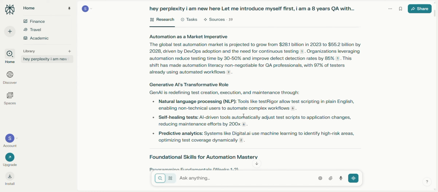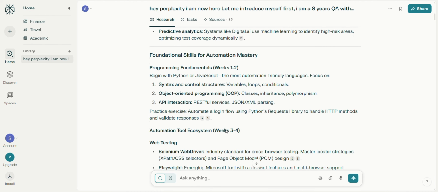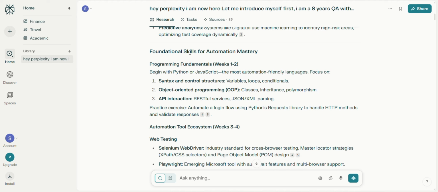But obviously, it needs more prompt engineering skills. You need to make your prompts more solid and more authentic to get the best results from Perplexity and ChatGPT. It also tells us that we need to work on our foundation skills. If we want to master automation, we need to learn or revise basic programming concepts like OOP concepts and basic syntax.